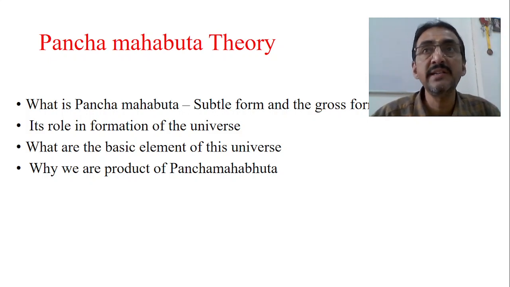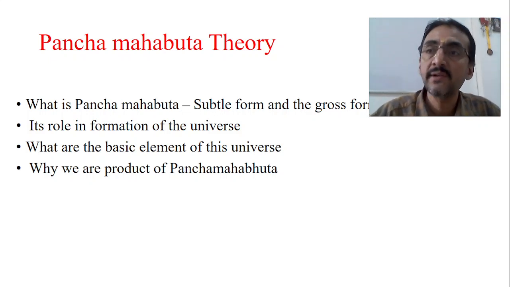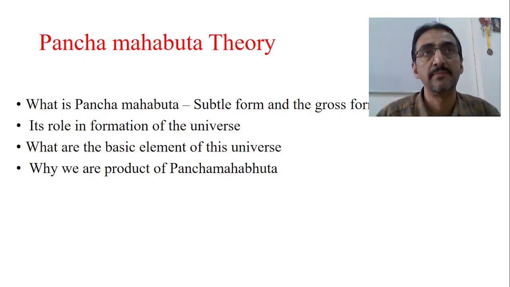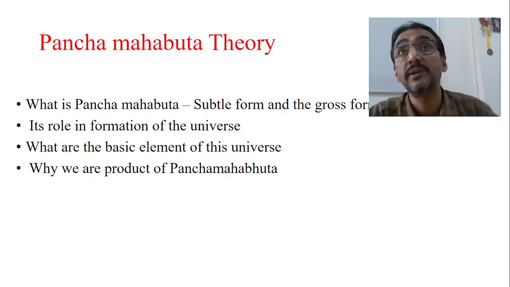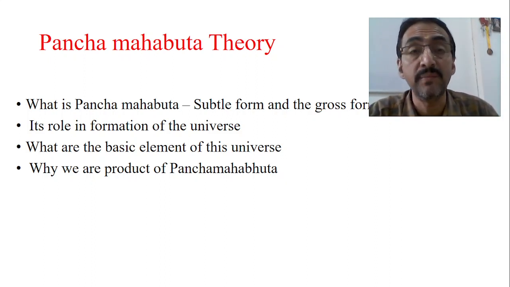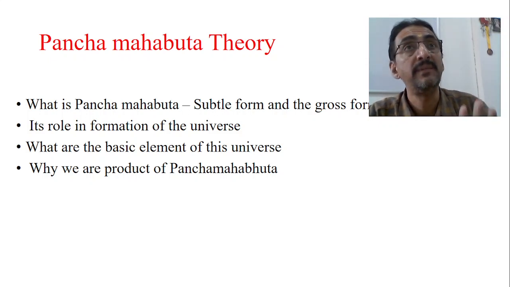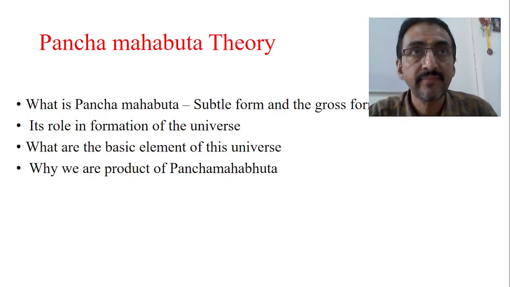If you see each and every part of this universe, it is not divided from these 4 important basic molecules. Whatever is there is derived from some permutation and combination of these 4 basic molecules. Therefore Pancha Mahabhuta theory says that this universe is made up of these basic elements.